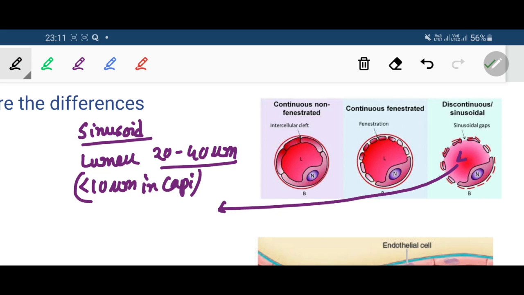Okay. The next important difference is that there are gaps between the endothelial cells. So the endothelial cells are fenestrated. You can see the gaps between the endothelial cells. And the basement membrane outside the endothelial cell also has gaps. The basement membrane is also discontinuous. So endothelial cells have fenestrations and the basal lamina or basement membrane is discontinuous.